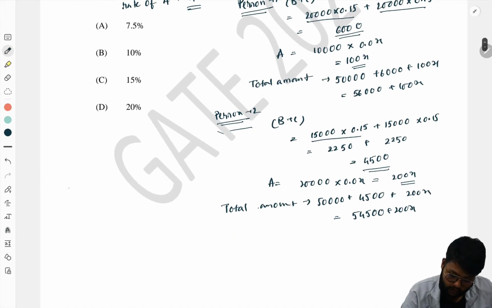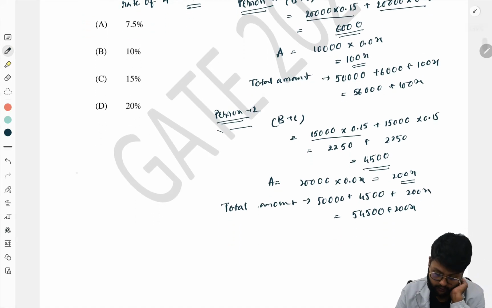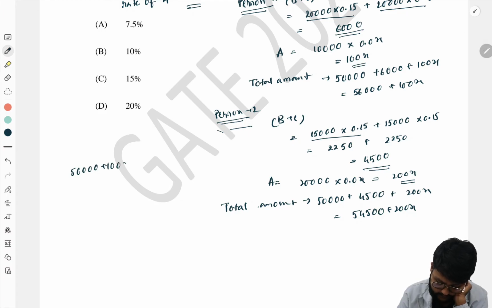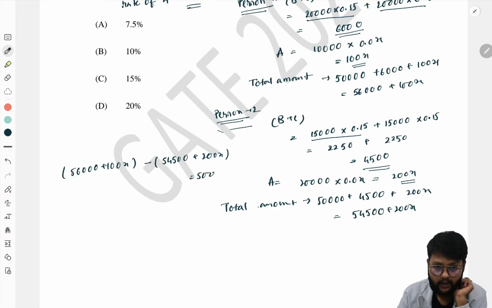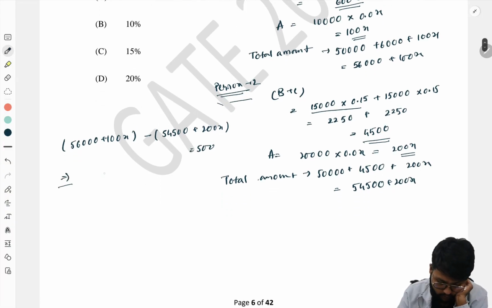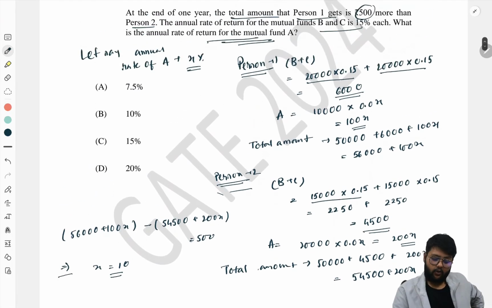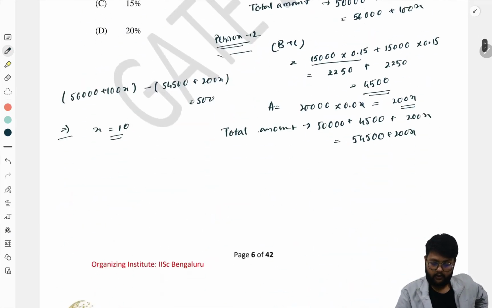So from the equation you can say that 56,000 plus 100x minus 54,500 plus 200x is equal to 500 more. So if you solve this one, x will be 10. So our answer will be B, 10%. The annual rate is 10% for A.